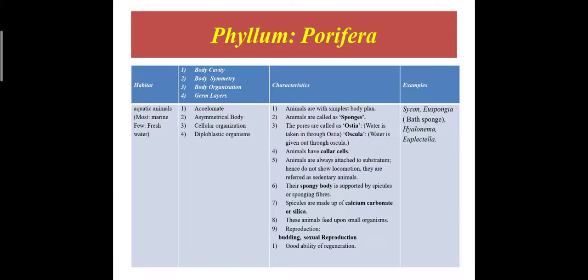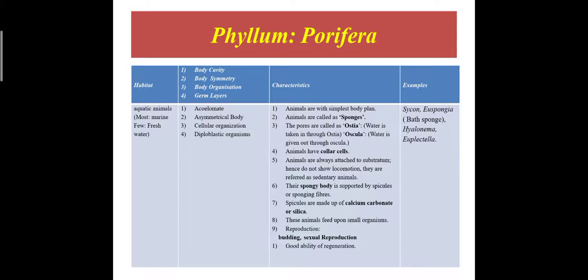Body cavity: acoelomate animals, asymmetrical. Body organization: cellular organization. These are the animals having diploblastic germ layers, which means these animals have ectoderm and endoderm. The mesoderm is absent. Characteristics: animals with the simplest body plan. Animals are called sponges.